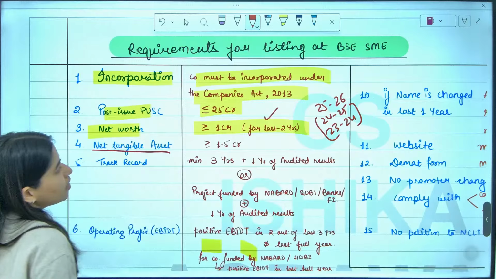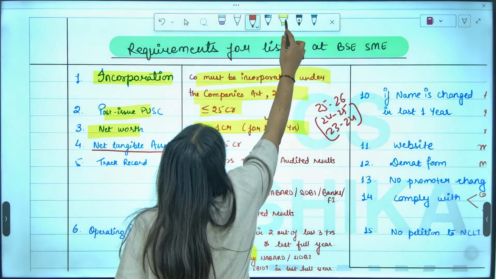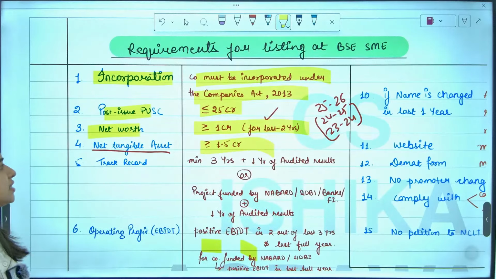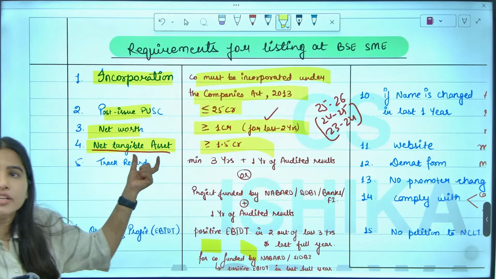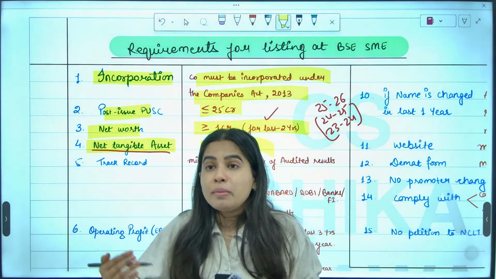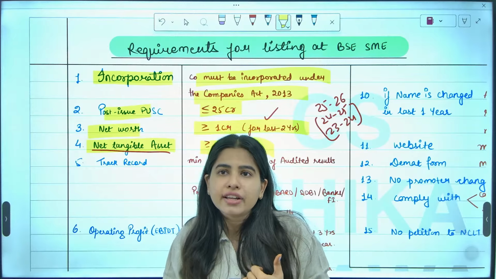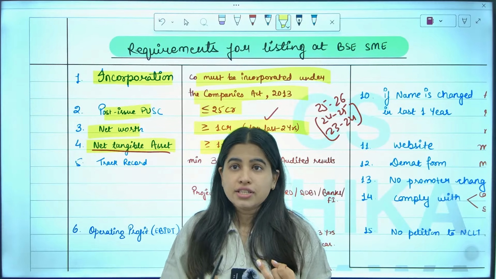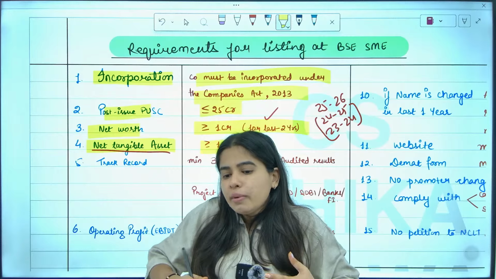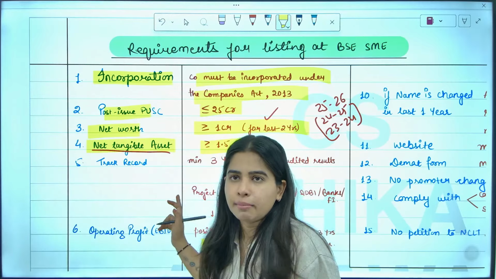Next, you should have a minimum net tangible asset of 1.5 crore. Ma'am, why this requirement? To make sure that you are a sound company, you have a good track record, you have positive assets, you have good net worth, to make sure that you are not a fraudster and will not cheat the public. That's why these minimum requirements are there.